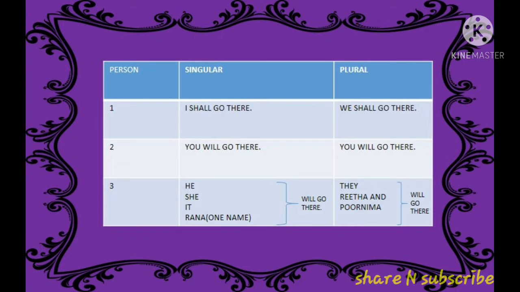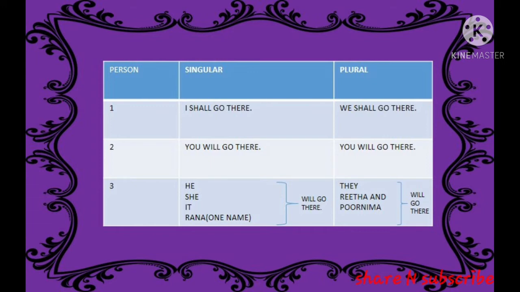Now coming to the third person singular number: he, she, it or one name, that is Rana, or it can be anything, will go there. He will go there, she will go there, it will go there, Rana will go there. Now we are coming to the third person plural number. They will go there. Rita and Purnima will go there. Here we are using many names and they will go there.